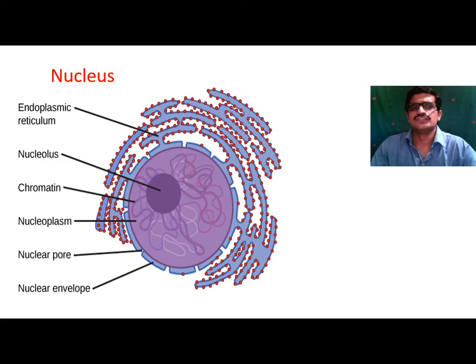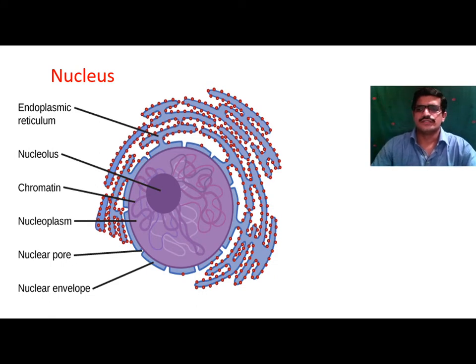That's why the nucleus is called the governing body of the cell, and the cell is also known as the structural and functional unit of life, because the nucleus is present in the cell and gives orders to the cell, or governs the cell.